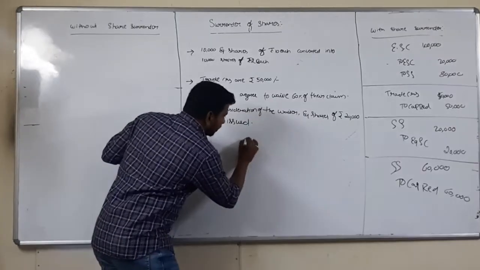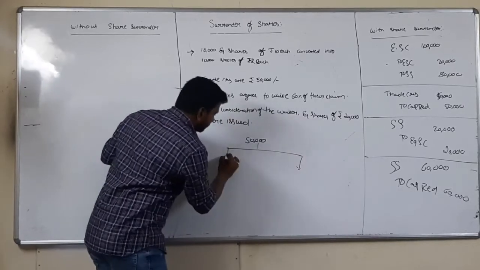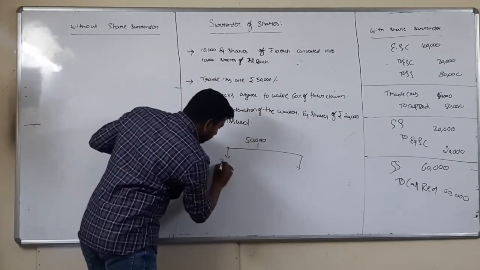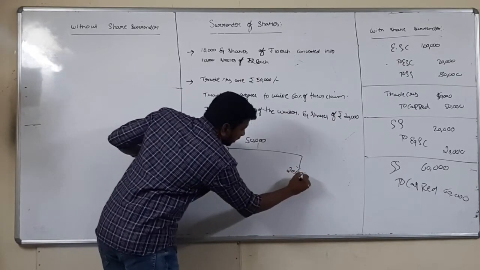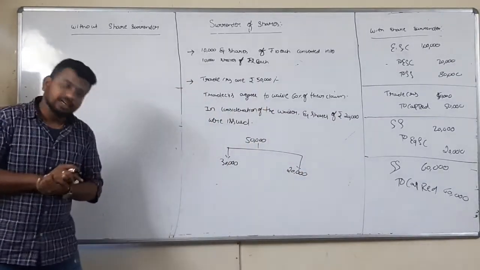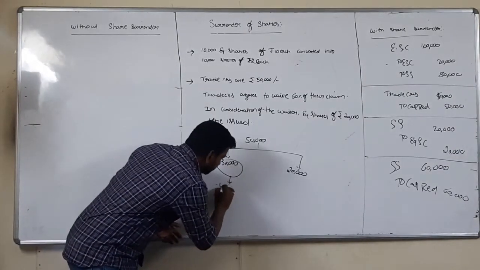So my total creditors balance is 50,000. Out of 50, here 30,000, here 20,000. Now coming to this 30,000, I am waiving.